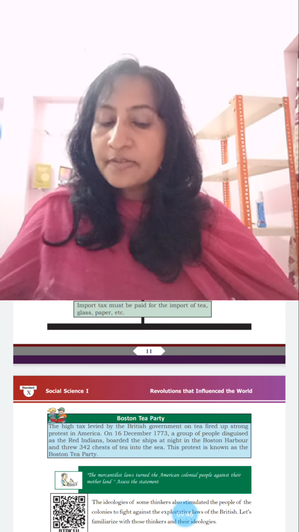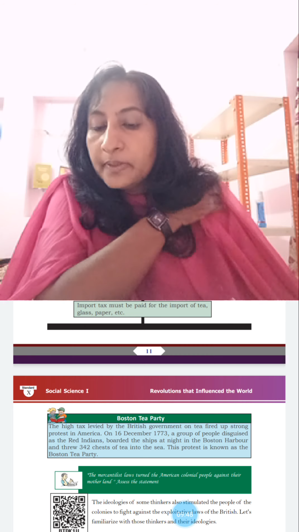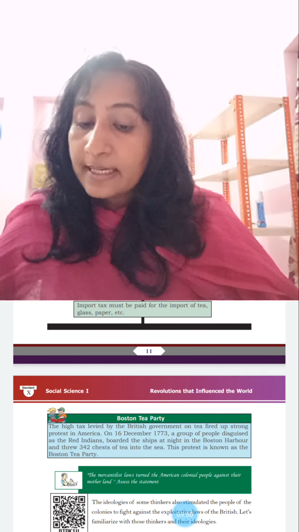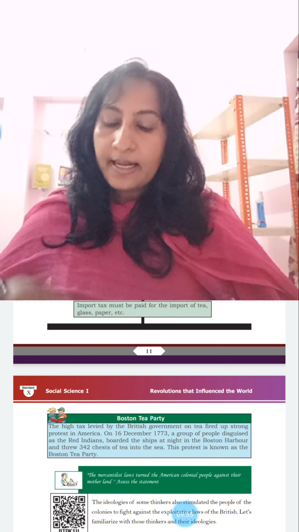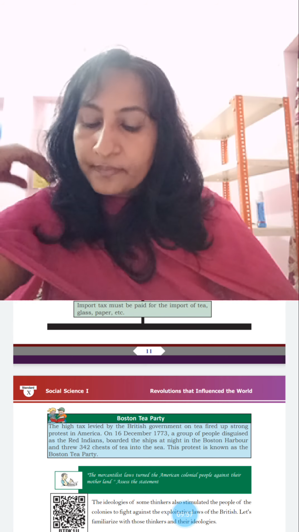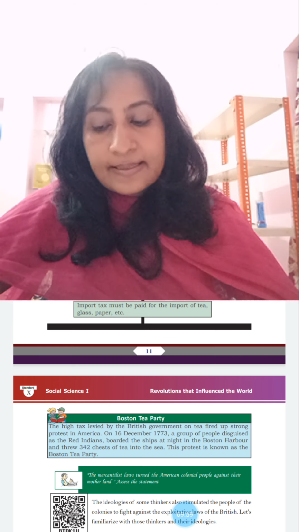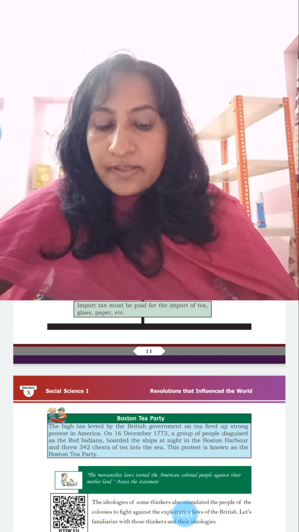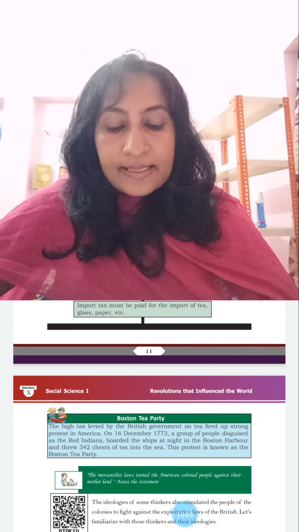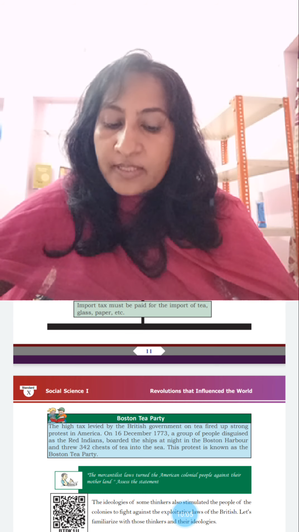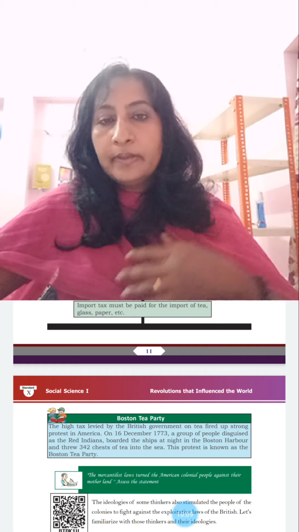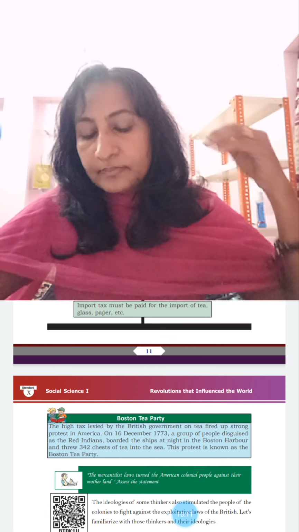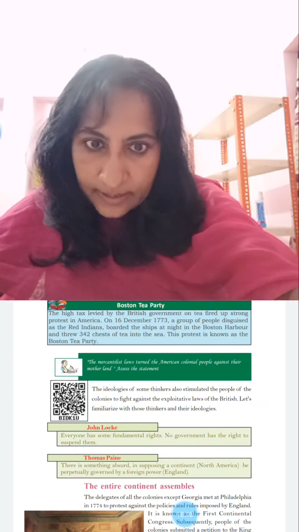The ideologies of some thinkers also stimulated the people of the colonies to fight against the exploitative laws of the British. Let's familiarize with these thinkers and their ideologies. John Locke said, everyone has some fundamental rights. No government has a right to suspend them. Thomas Paine said, there is something absurd in supposing a continent, North America, to be perpetually governed by a foreign power, that's England.